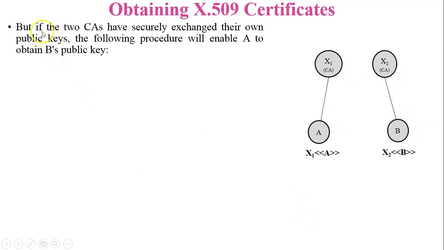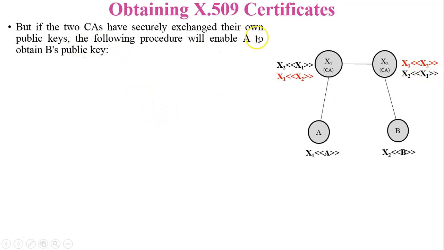Next, if the two certification authorities have securely exchanged their own public keys, now you can see over here X1 and X2 communicate with each other. Here, the certificate of X2 generated by X1: one copy is written in its certification authority repository and the second one is shared with X2. Now same for X2. X2 will generate the certificate of X1 and share it with the certification authority X1. So one copy is available in X2's repository.